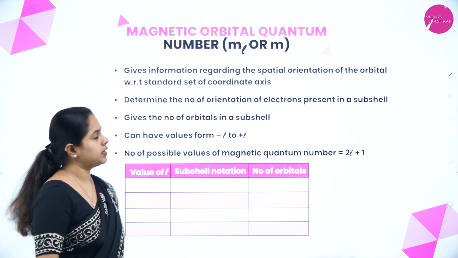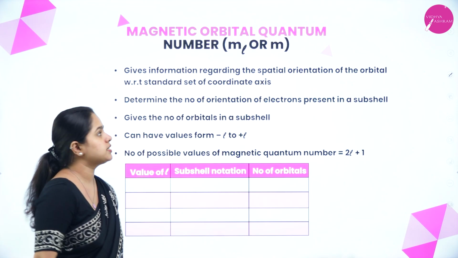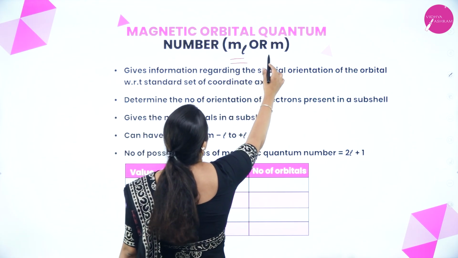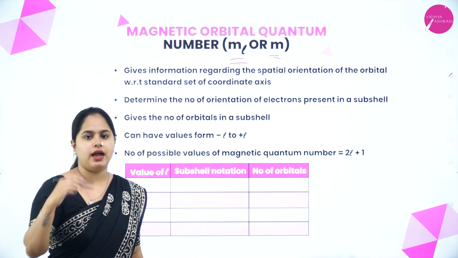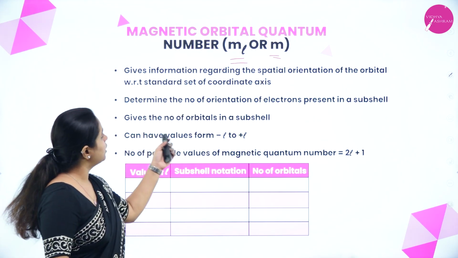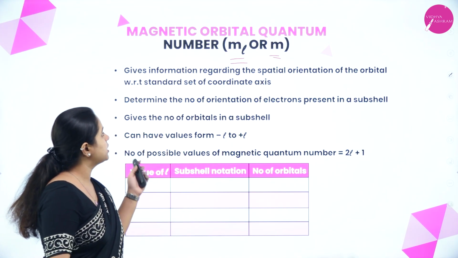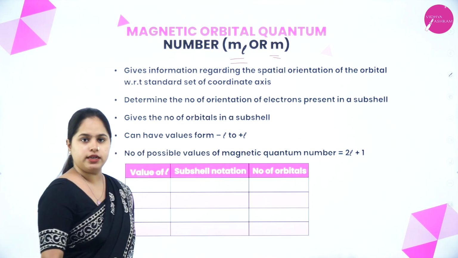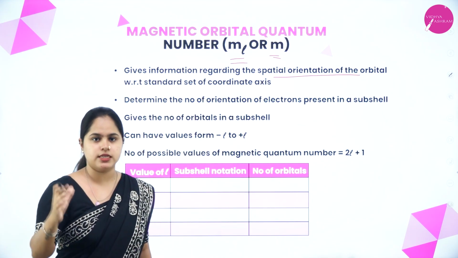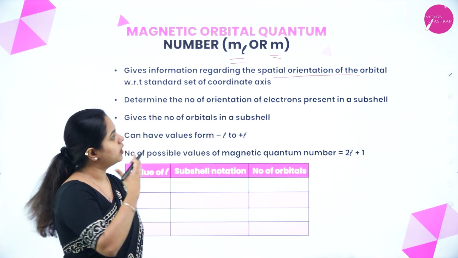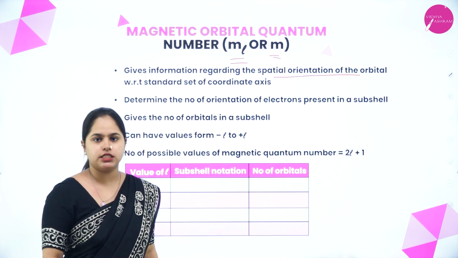Now, moving on to the third one, that is the magnetic quantum number or magnetic orbital quantum number, which is represented by ML or M. You can represent it either way, the small letter M or ML, with subscript L. It gives the information regarding the spatial orientation of the orbital with respect to a standard set of coordinate axes. In 3D space, the spatial orientation of the orbital is given by the magnetic quantum number.